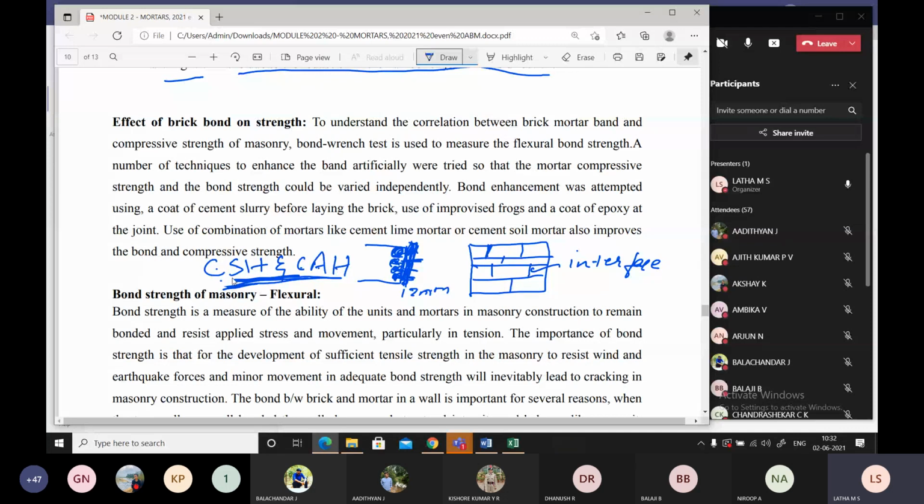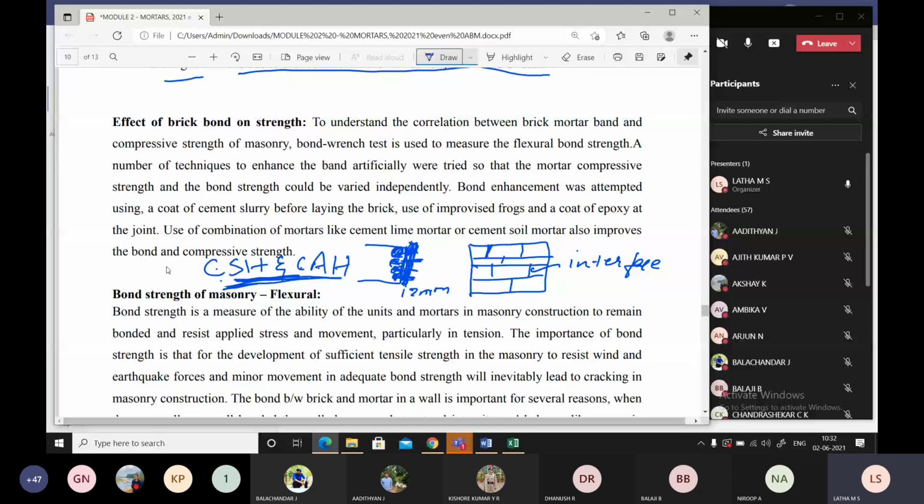These are the two byproducts responsible for developing strength within the concrete or cementitious material. When the mortar with these hydration products penetrates into the brick surface, it will develop a bonding.